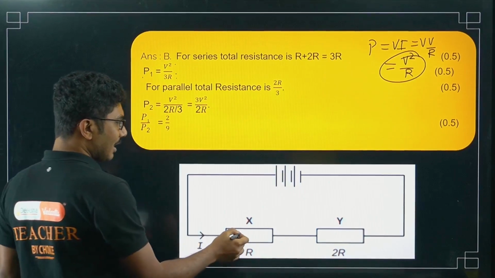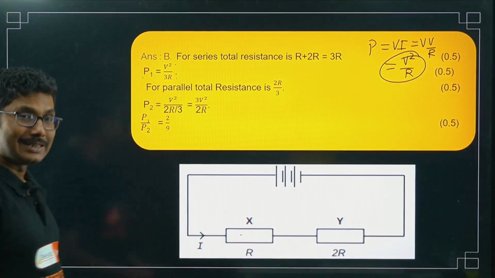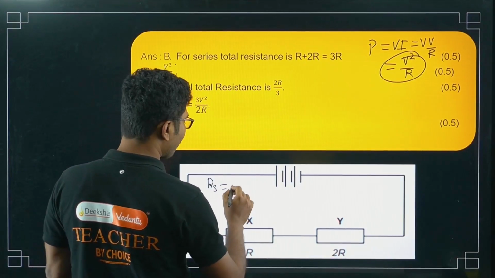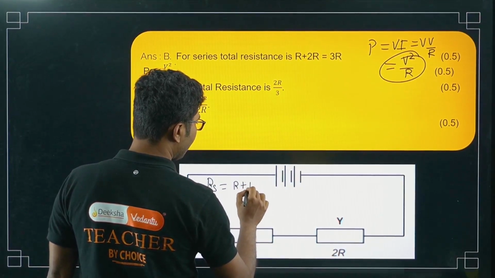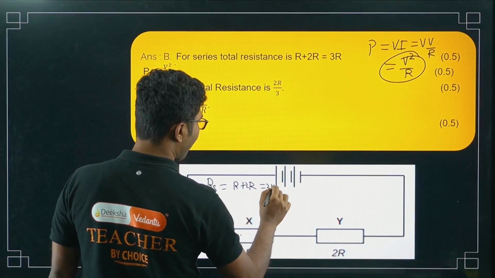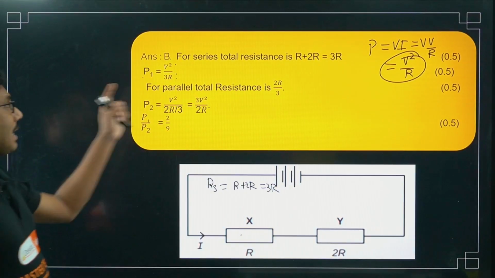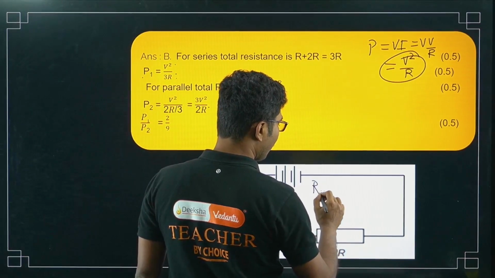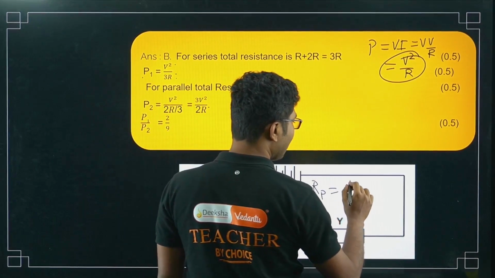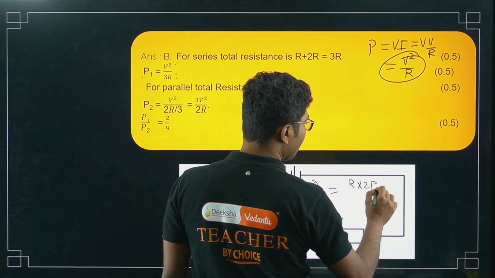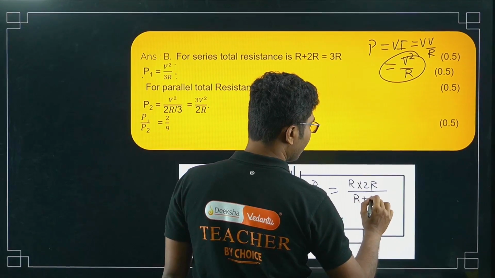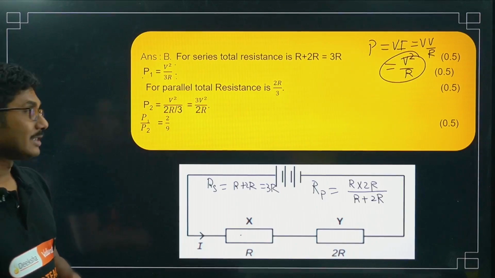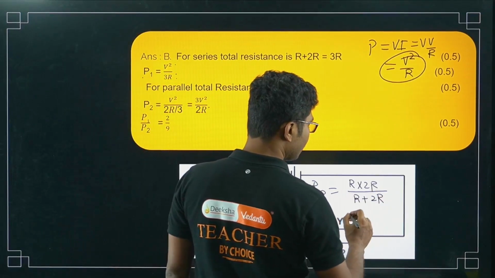Why 3R? Here R and 2R are in series connection. In series connection, the equivalent resistance is the addition of these two, so that is 3R. Now for parallel connection, when they are connected in parallel, the equivalent resistance is given by R into 2R divided by R plus 2R. You remember R1 R2 divided by R1 plus R2. For two resistances in parallel, this is the shortcut formula, so you have to apply this.